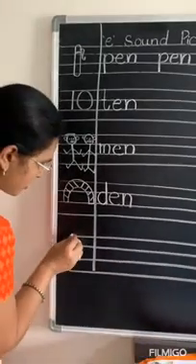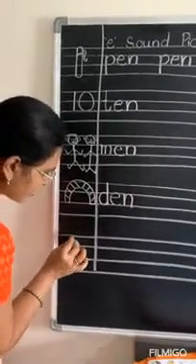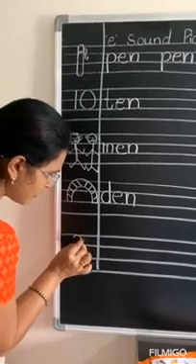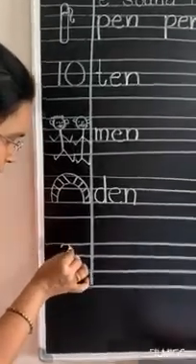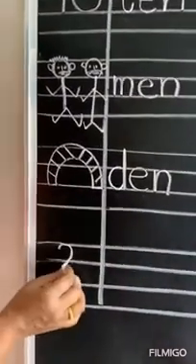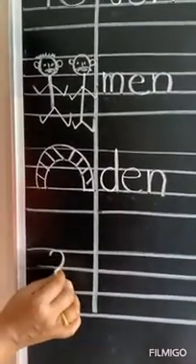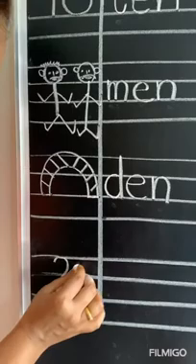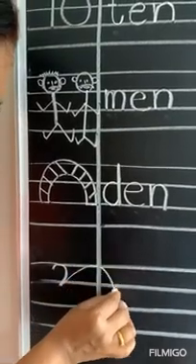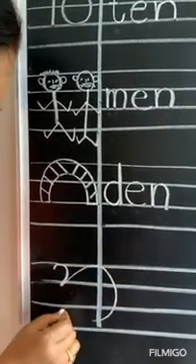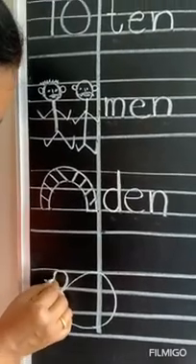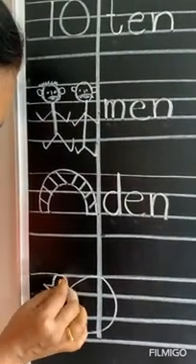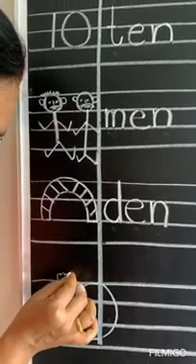Okay. So let us draw the hen. So first put a curve like this, children. Okay. Like when you write 2, you put a curve. Write like this. Yes. Then put like this. Okay. Then put the beak, that is mouth. Put eye, and on the top put like this.